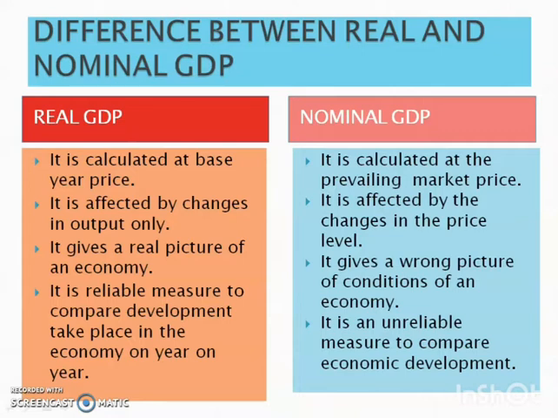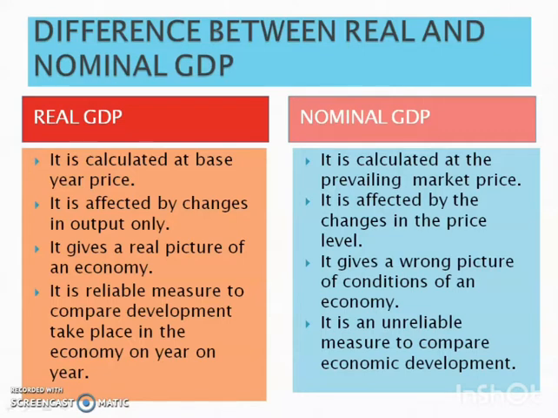Real GDP is affected by changes in output only. At the same time, nominal GDP is affected by changes in the price level also. Okay, if there is any change in price level, it is also indicated in nominal GDP.